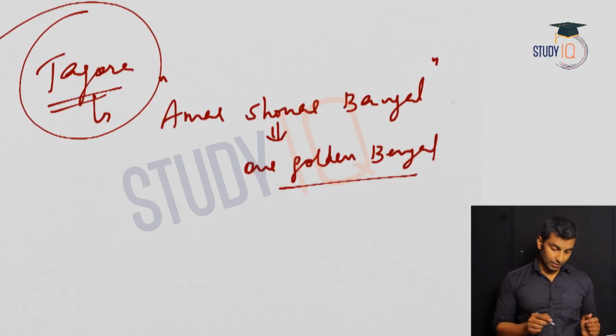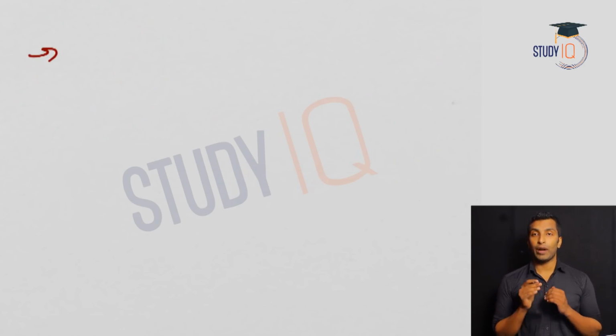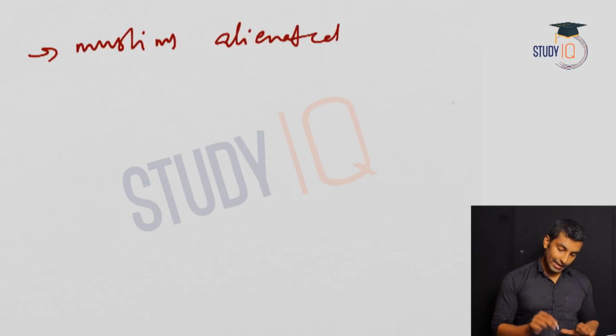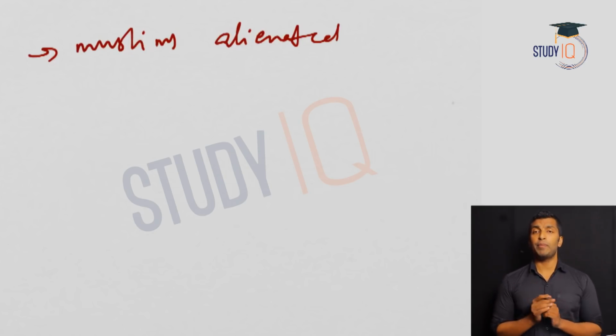Now, what are the criticisms? Let's quickly look at the criticism also. The idea was basically to unite Bengal, but Muslims were alienated. So, an important criticism is that Muslims were alienated. The reason is mainly because of the religious symbols or the cultural symbols.